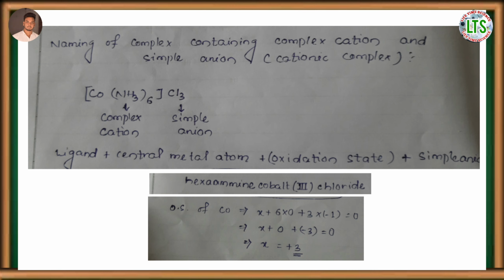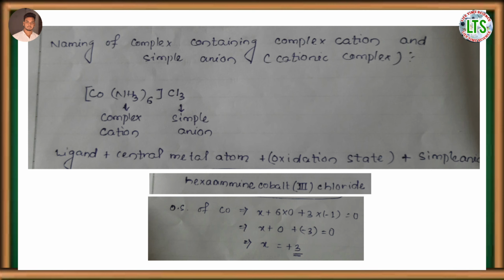The sequence of naming such a complex compound is first ligand, then central metal atom, then oxidation state within the parentheses, and lastly the simple anion.